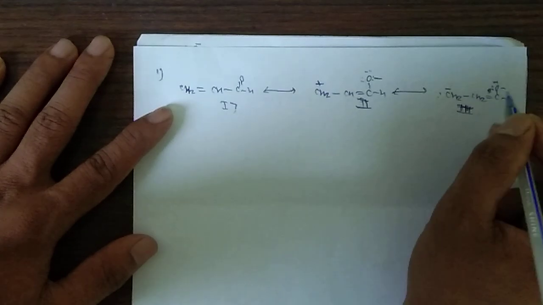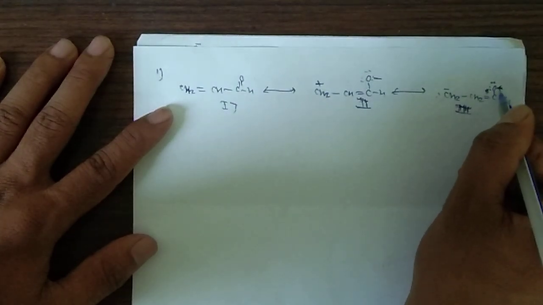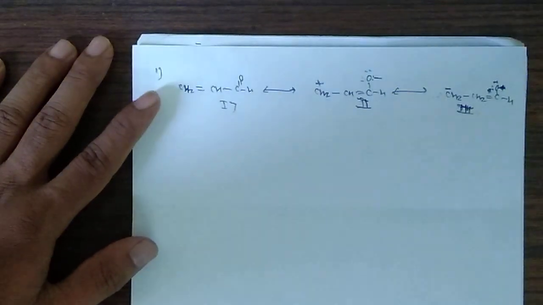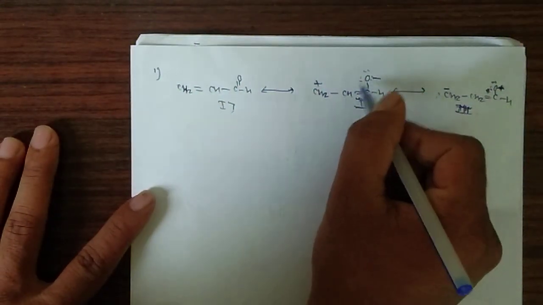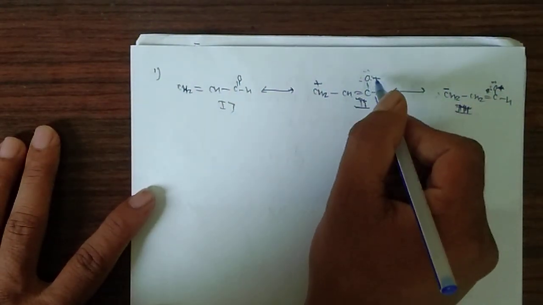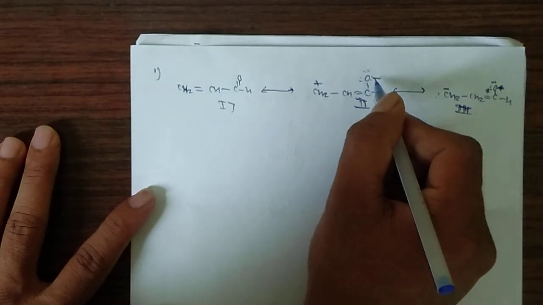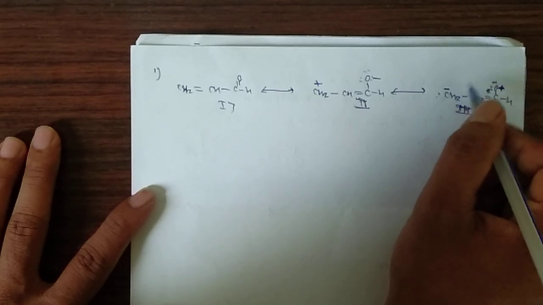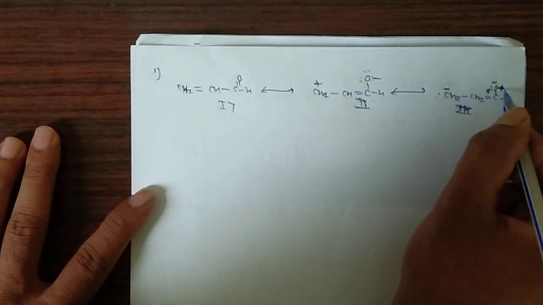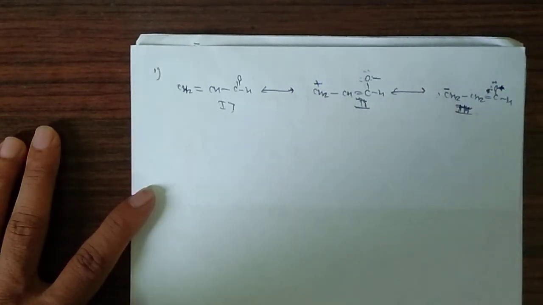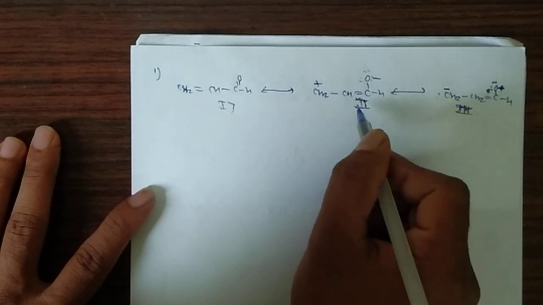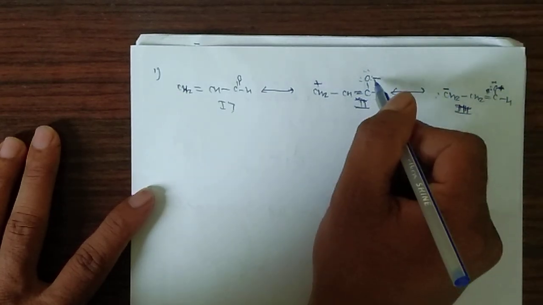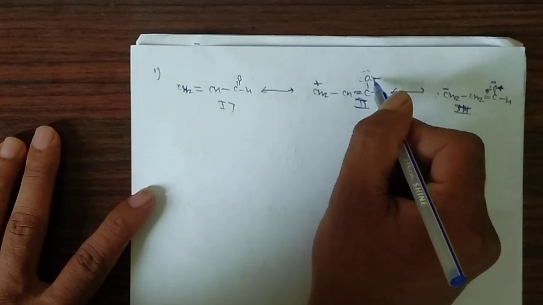Here, in the third structure, the negative charge is on carbon and the positive charge is on oxygen. Oxygen is more electronegative than carbon, so the negative charge will be better stabilized by oxygen than by carbon.